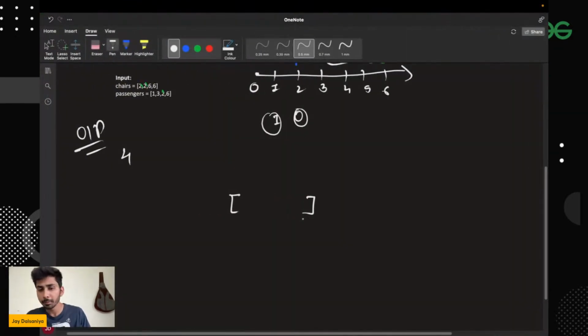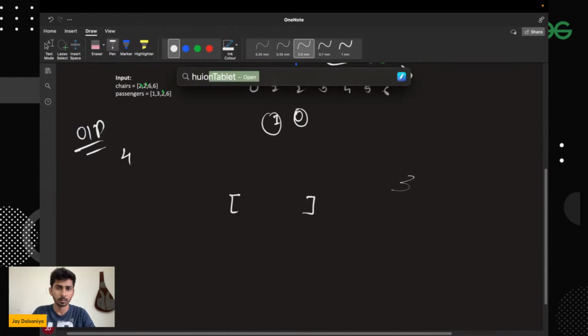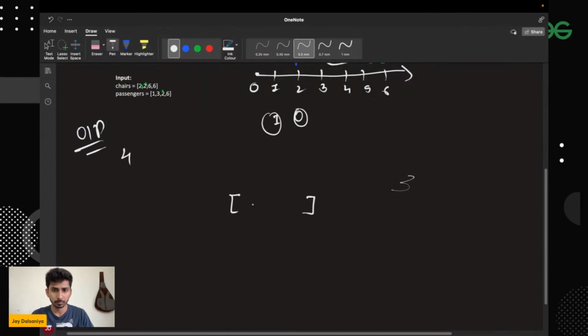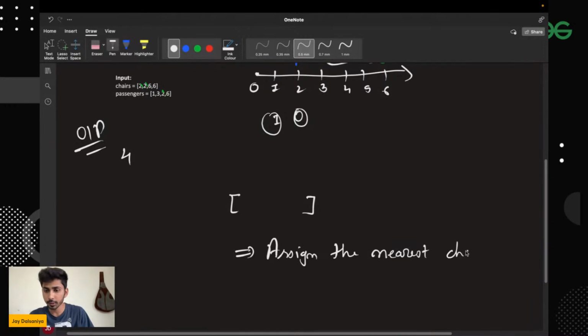So in order to minimize this, what I'll be doing is basically trying to assign the nearest chair to every passenger. So one statement will be: assign the nearest chair to a passenger.